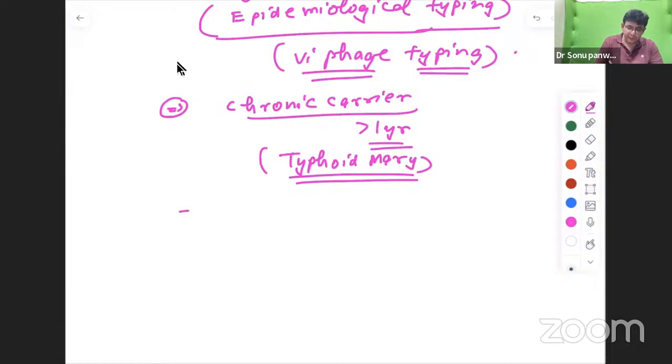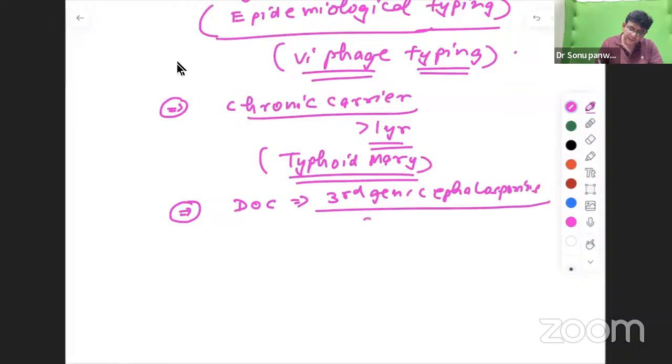Fine. Now, important is what is the drug of choice for typhoid fever? The drug of choice for typhoid fever is third generation cephalosporins, and obviously that is ceftriaxone.